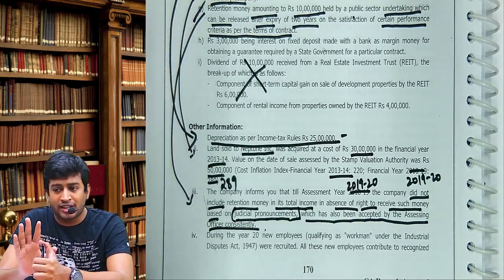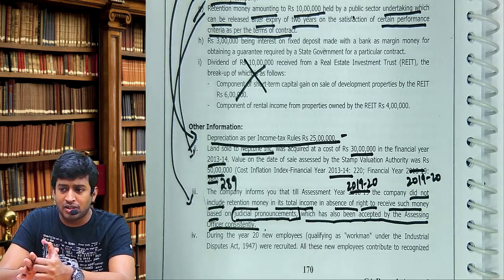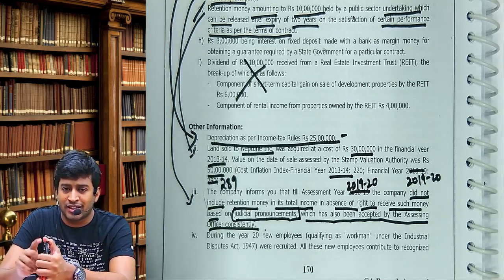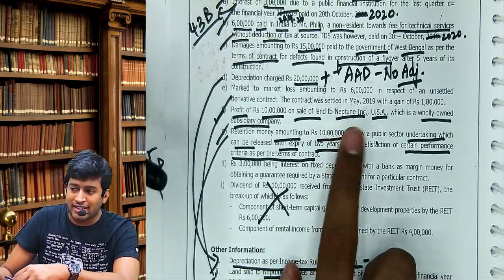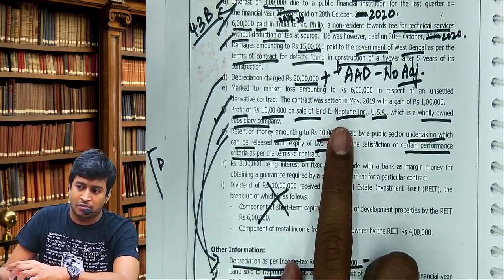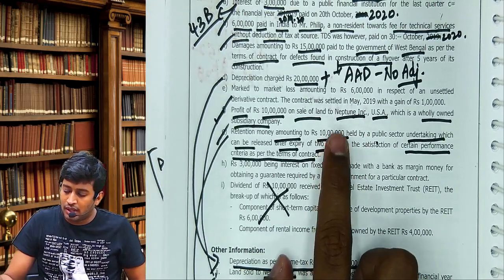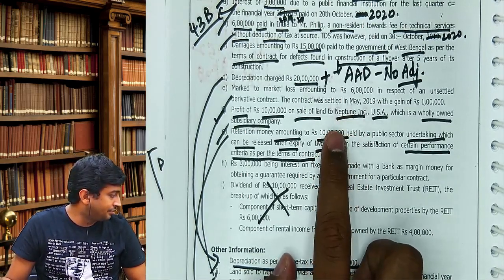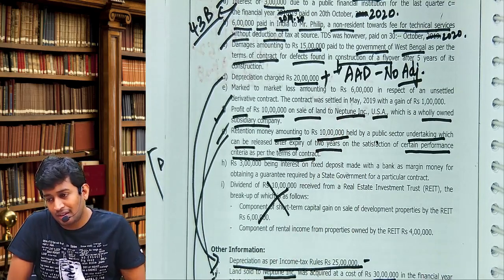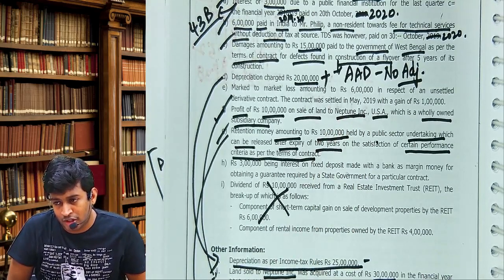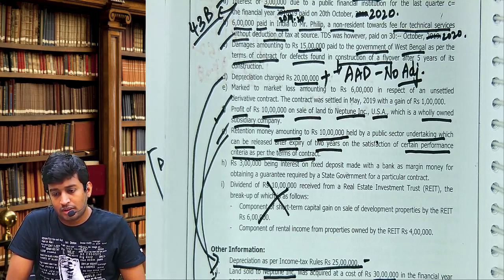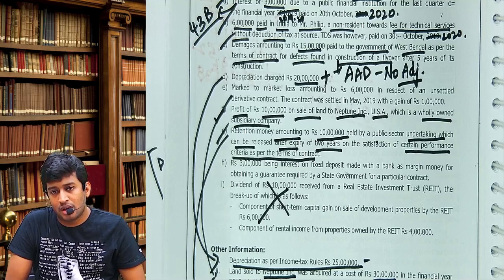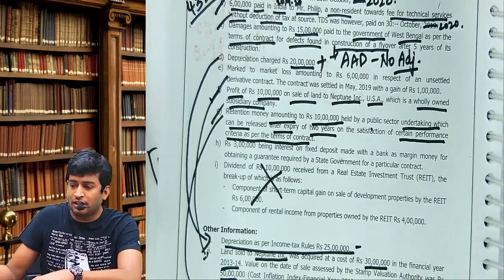So till now I did not treat it as income, because that will be treated as income in the year in which the construction is completed. So come here and write: will be treated as income, add to PGBP, taxable under PGBP. Now come to page 171.